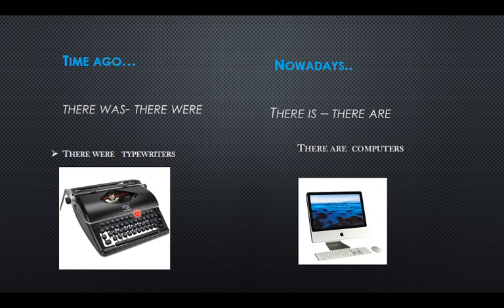This is a list, and you can do it in a PowerPoint presentation, or you can show me in a multimedia file. But the idea is you make this activity about time ago and nowadays. It is possible using negative, yes, because I say time ago there weren't computers. Okay, and nowadays there are computers.